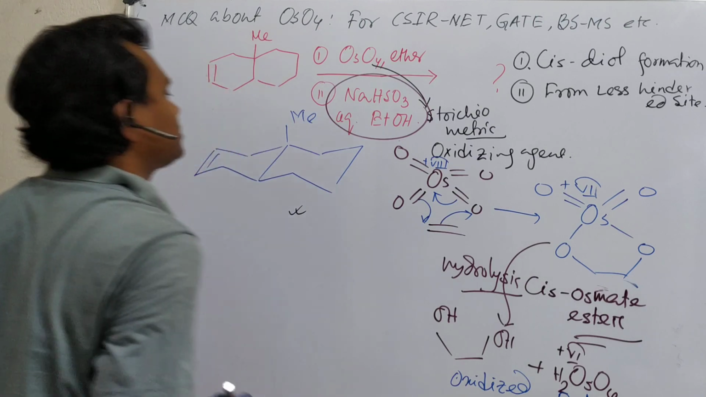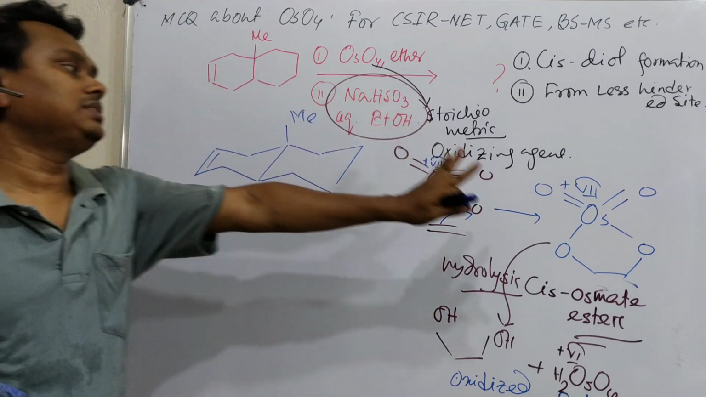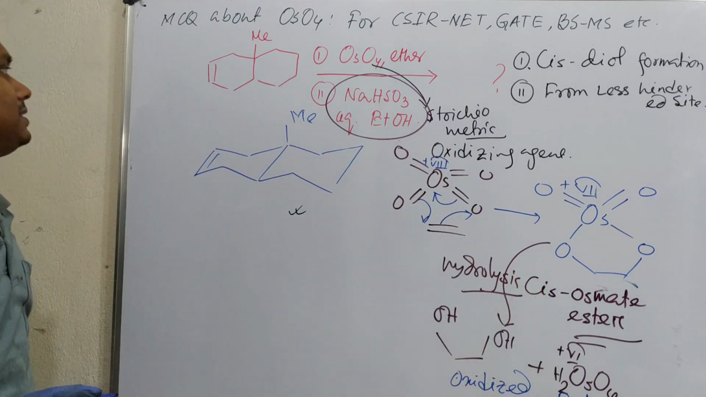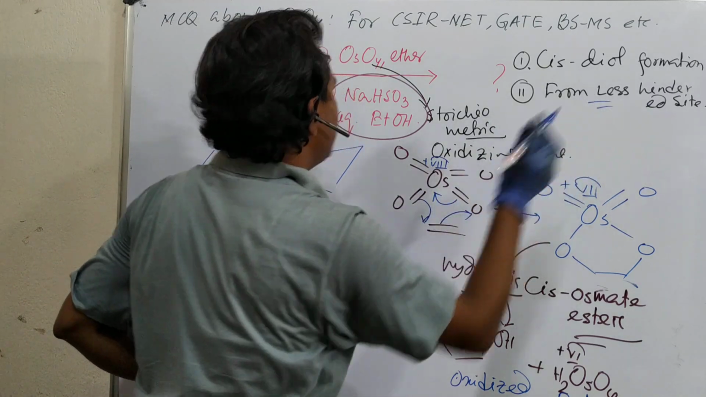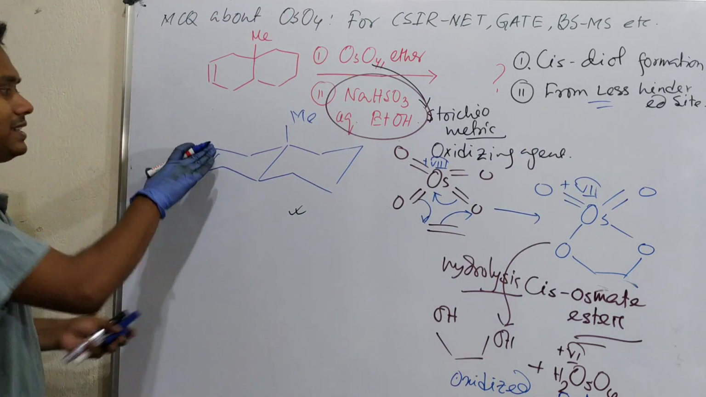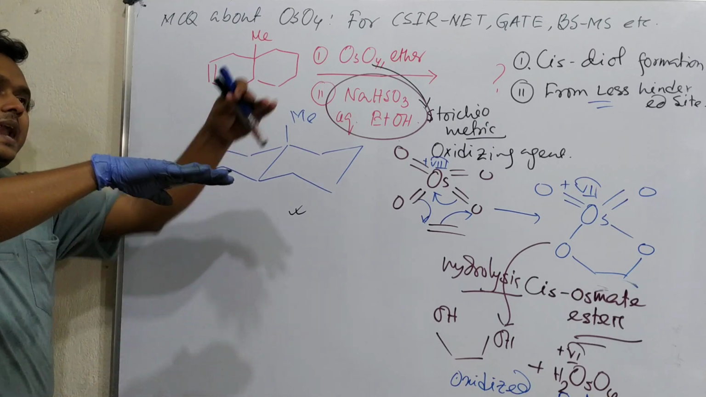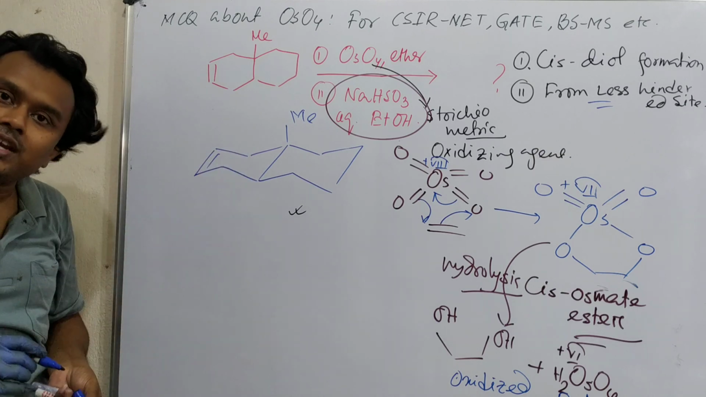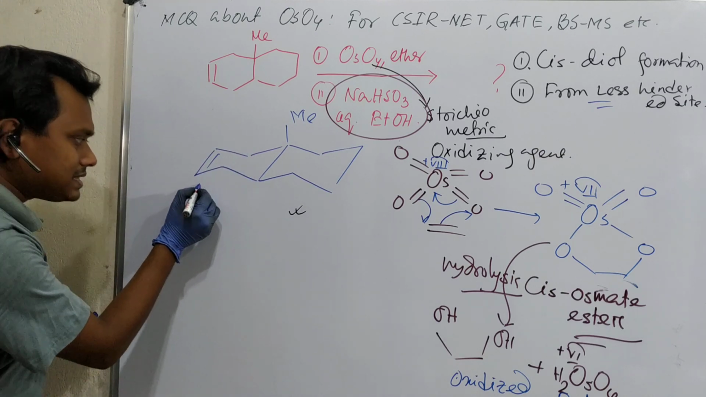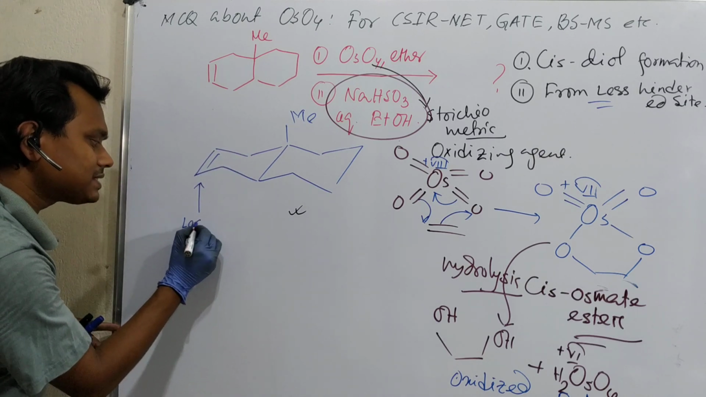Fine, we understood the basic mechanism. Now we have to apply this to the question. As I told, another point is from the less hindered side. So this is a double bond. You may consider that this double bond is in the plane, and above it on this side there is methyl, on this side no. So from where will it transfer, from the less hindered side? In this case, the below side is less hindered.